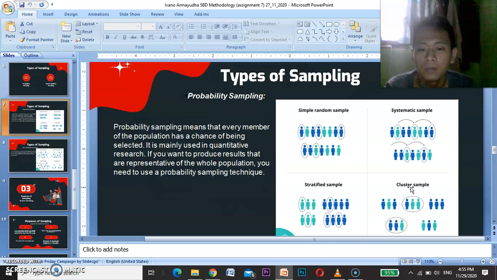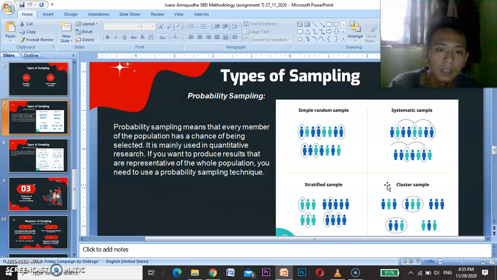Instead of sampling individuals from each subgroup, you randomly select entire subgroups. If it's practically possible, you might include every individual from each sample cluster. If the clusters themselves are large, you can also sample individuals from within each cluster using one of the techniques.